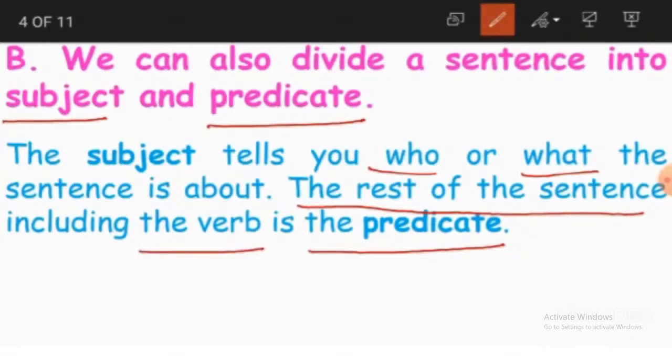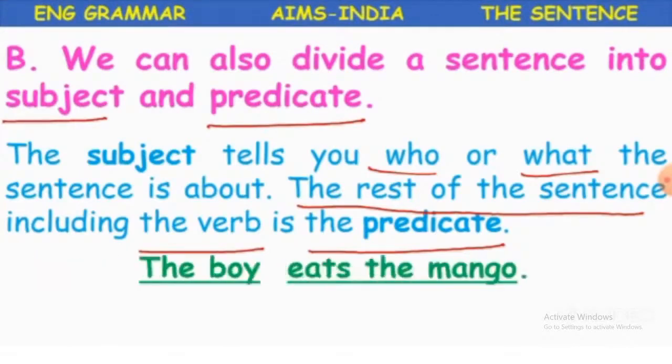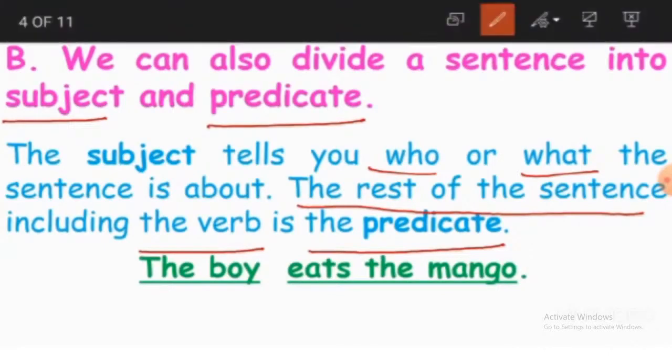So what is a predicate? The rest of the sentence, including the verb, is the predicate. So for example, here we have got a sentence. The boy eats the mango. So we are talking about whom? We are talking about the boy. What is he doing? He is eating the mango. So what will be the subject and what will be the predicate here? The boy will become the subject and eats the mango will become the predicate.